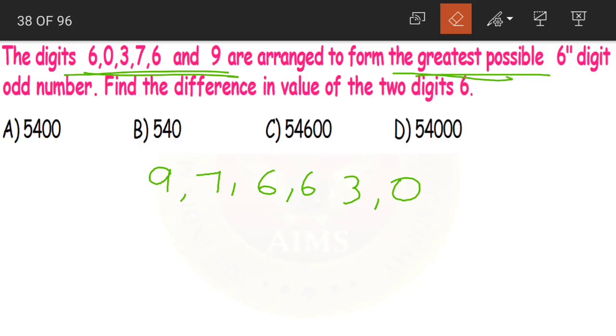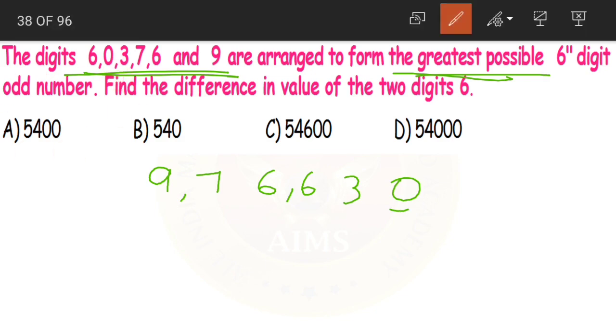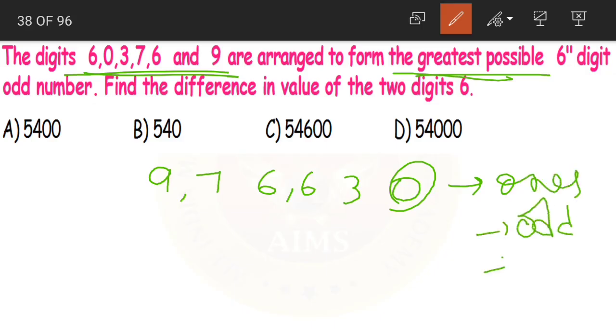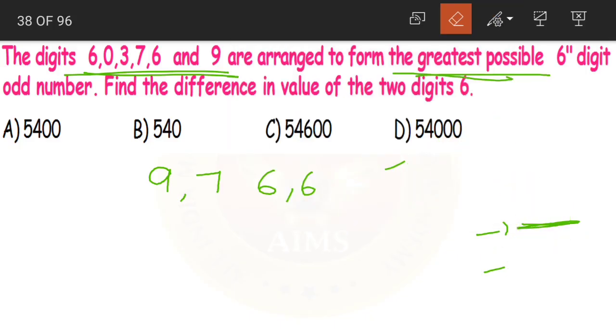Yes, so this will be our greatest 6-digit number. But what do we want here? The greatest possible 6-digit odd number. If you look at this, 0 is in the ones place. This 0 is an even number, so the whole number becomes an even number. But we want an odd number. If you look just beside it, we are having 3 here, which is an odd number. Yes, so let us interchange places. Instead of 3, we'll write 0 and instead of 0 we'll write 3.